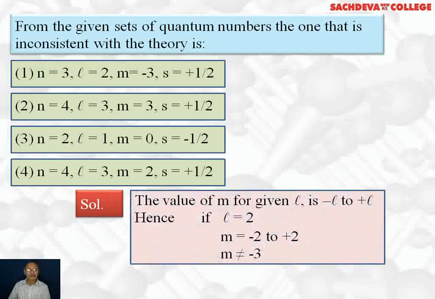Why is the first part correct? Because m cannot be greater than l. Values of m start from minus l through 0 up to plus l. So if l is 2, the values of m are minus 2, minus 1, 0, plus 1 to plus 2. m cannot be equal to minus 3. That's why the first part is the correct answer.